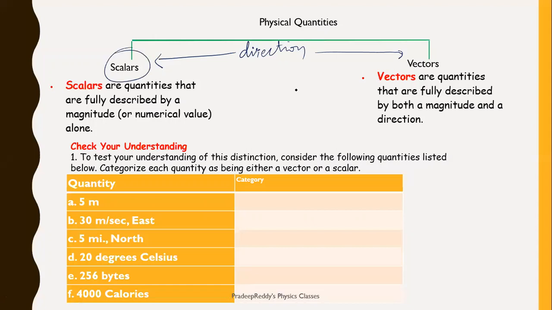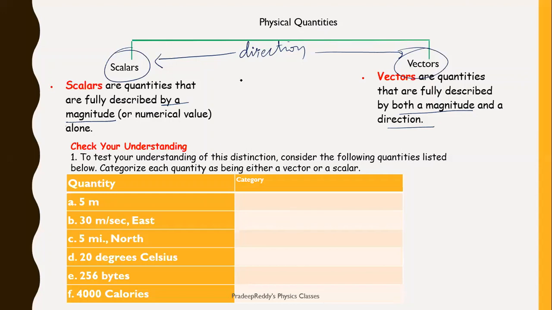There are a few quantities which are scalars, and a few quantities which are called vectors. So physical quantities based on direction can be classified into two types: scalars and vectors. Scalar quantities are those which have only magnitude, whereas vector quantities have both magnitude as well as direction. Physical quantities which have both magnitude and direction are called vectors, whereas physical quantities which have only magnitude are called scalars.